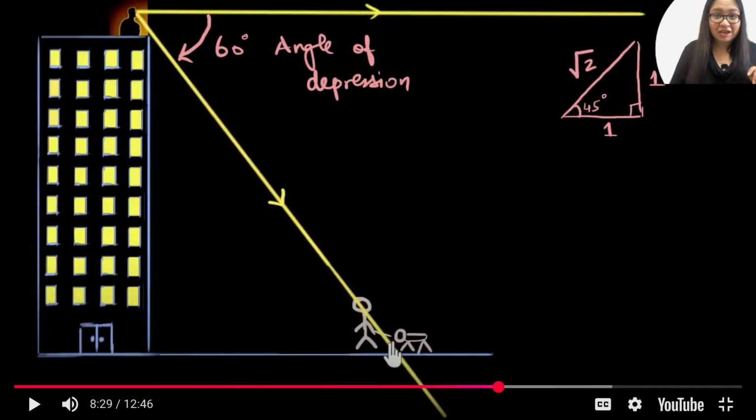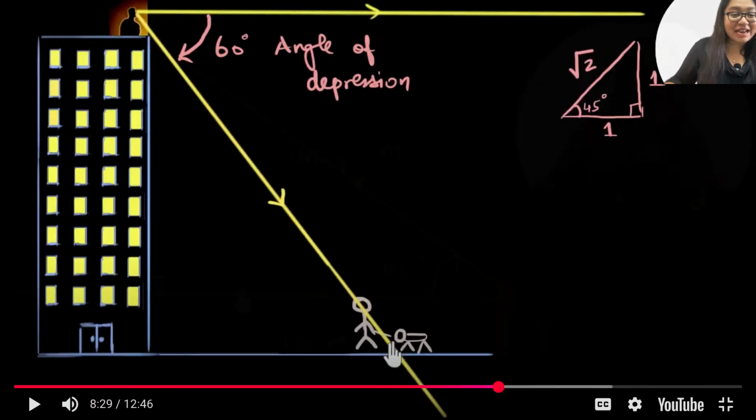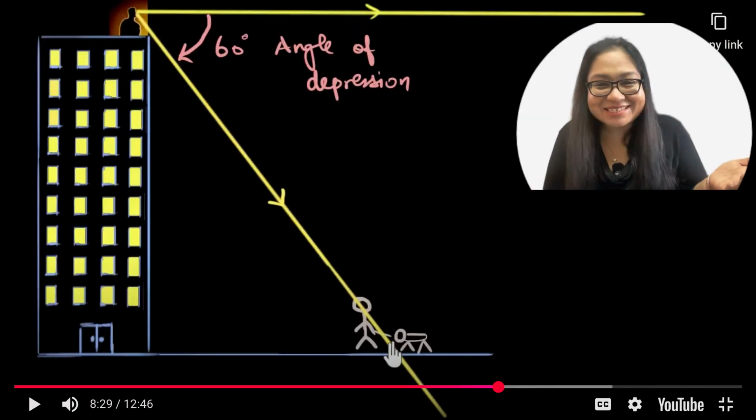All right. So till now, did everybody understand? Yes? What is line of sight? What is angle of elevation? And what is angle of depression? Yes? Okay, all right. Now we come to the next fun part, which is solving questions.